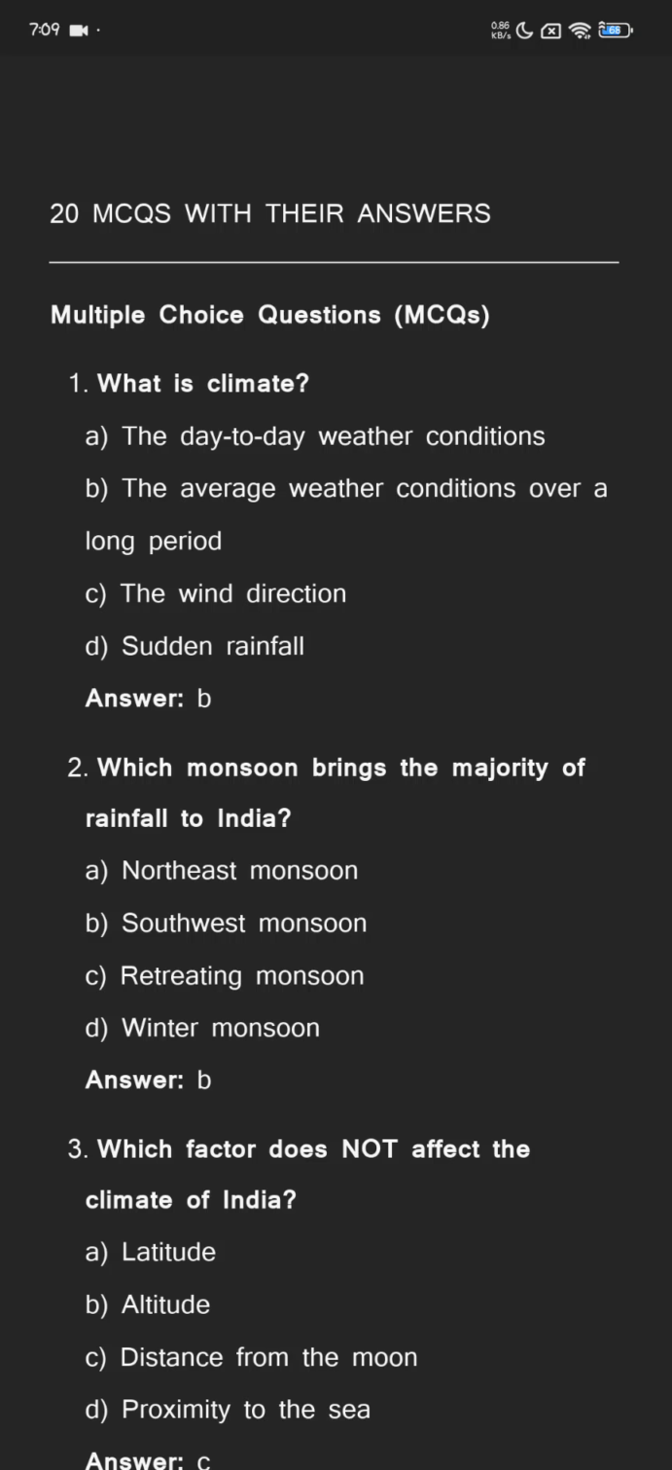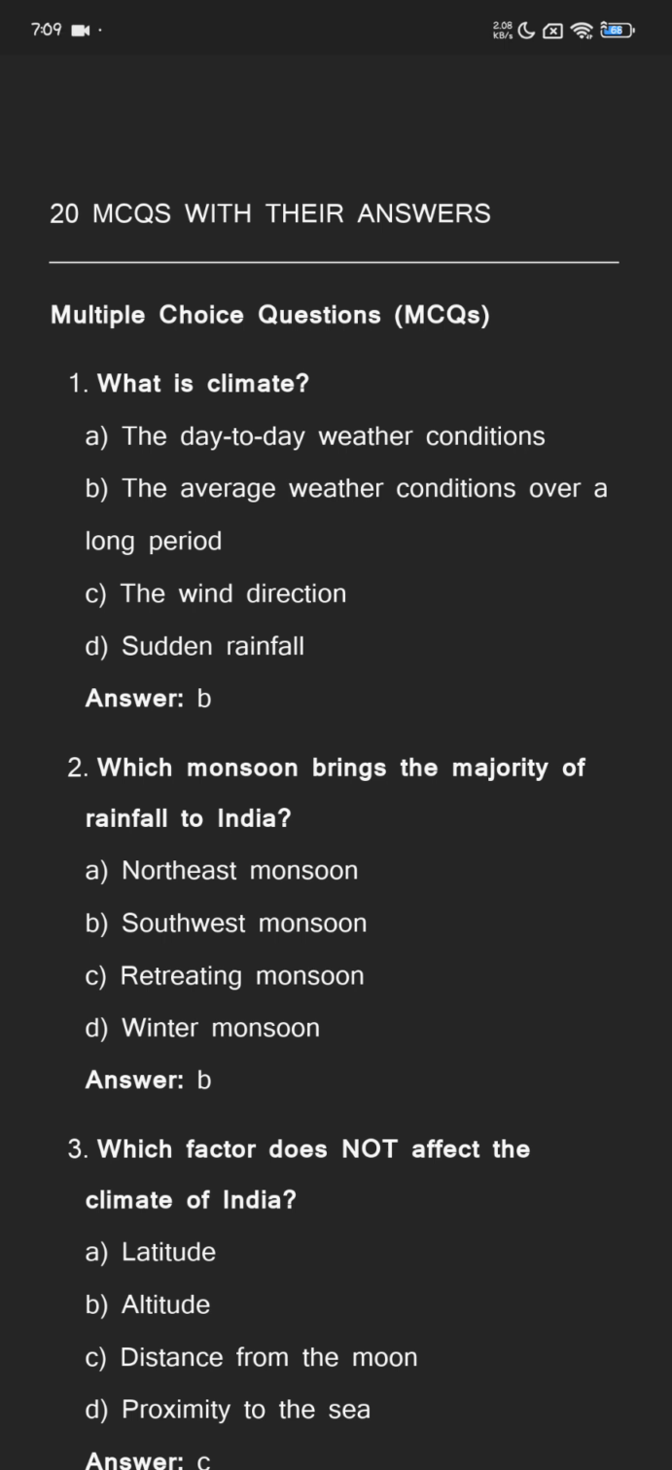Climates of India MCQs. What is climate? The day to day weather conditions, the average weather conditions over a long period, the wind direction, sudden rainfall. The answer is the average weather conditions over a long period.